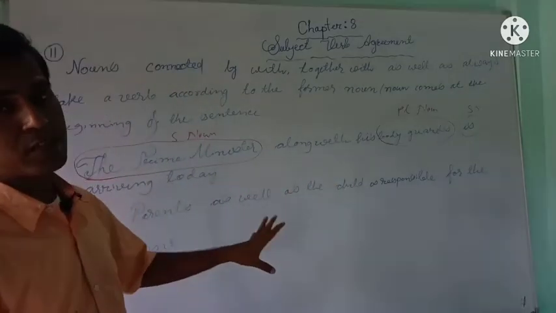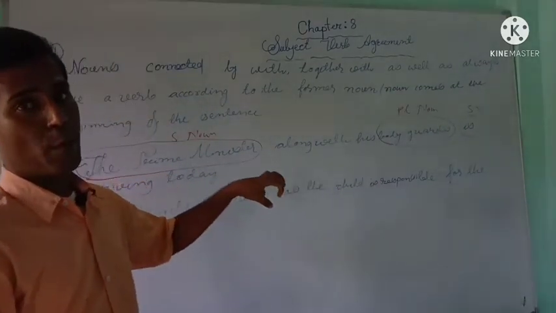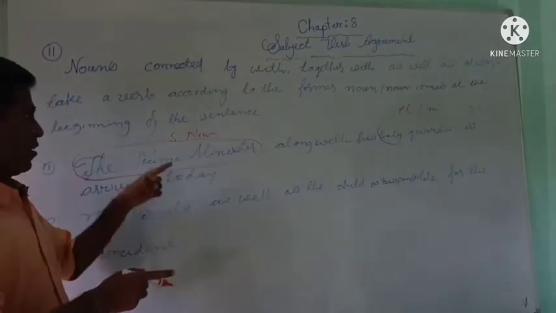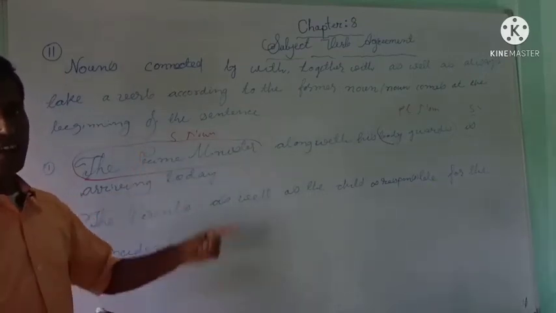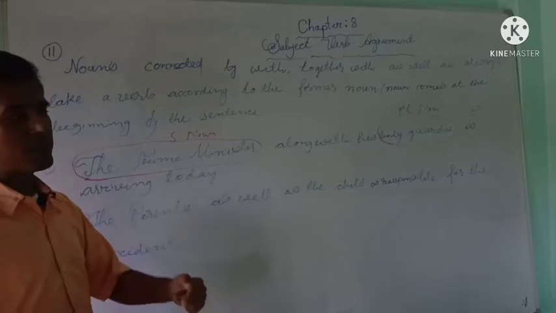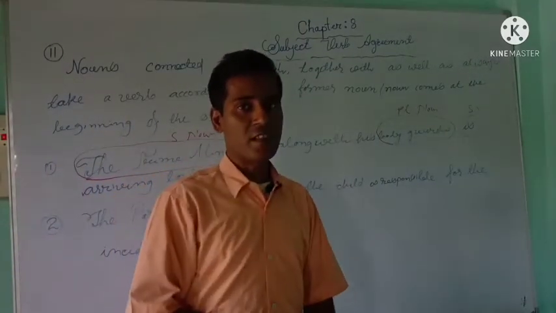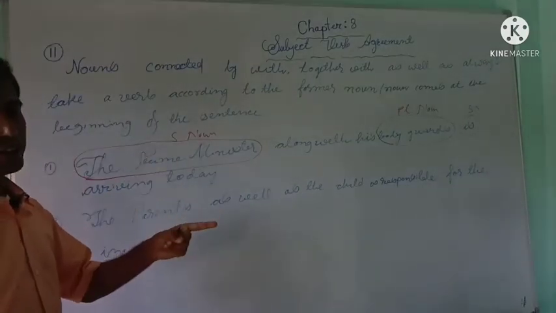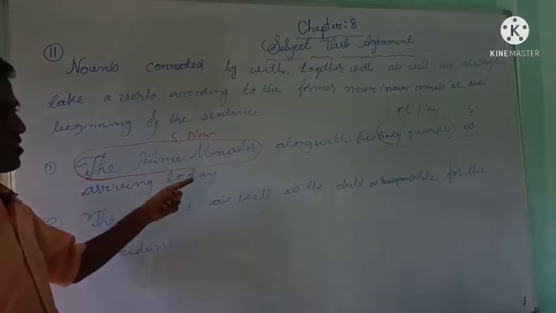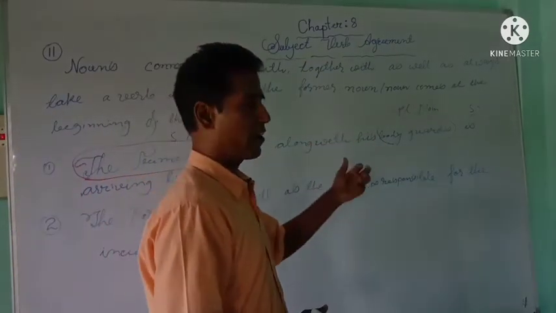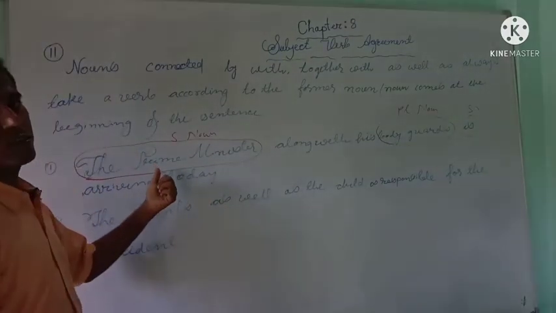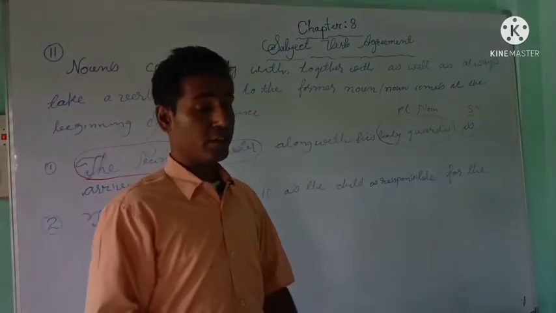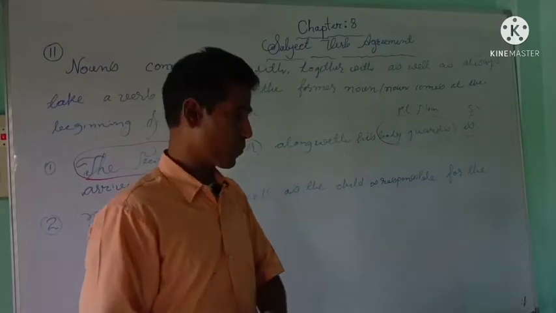We are speaking in this sentence regarding the prime minister, so the prime minister is the subject, and that's why the verb agrees with the subject prime minister, not with the noun bodyguards.